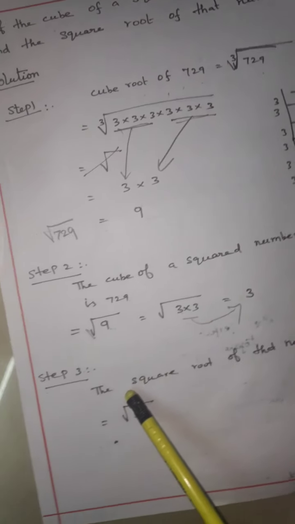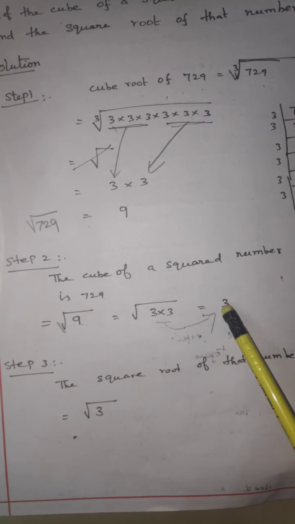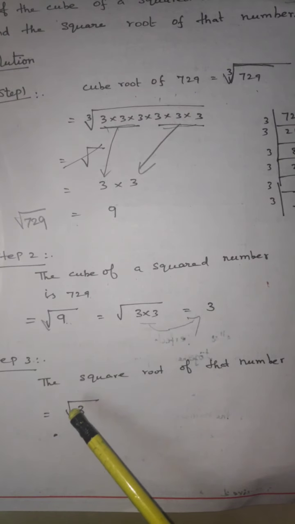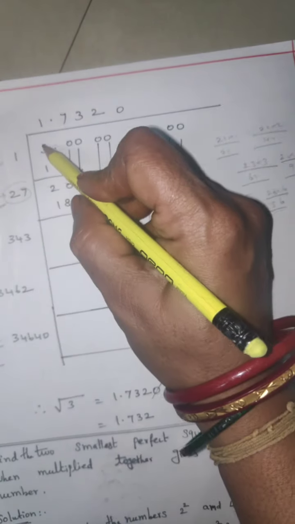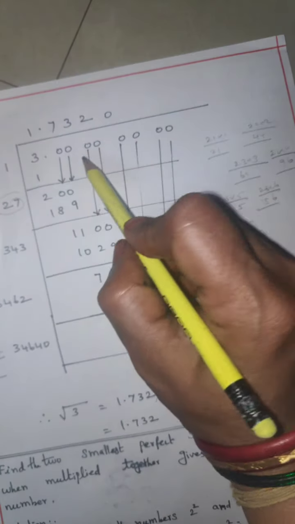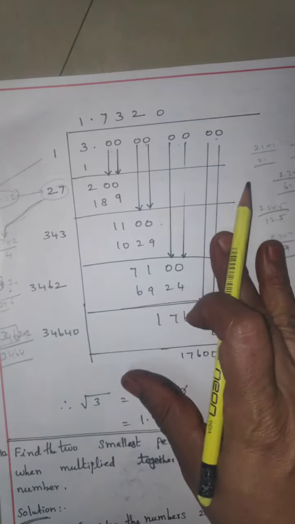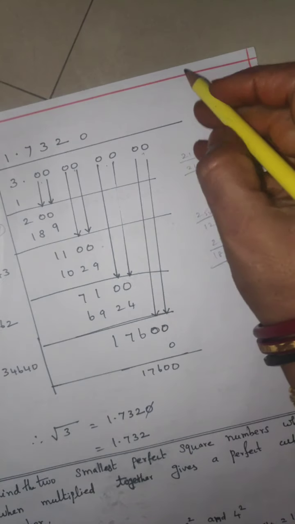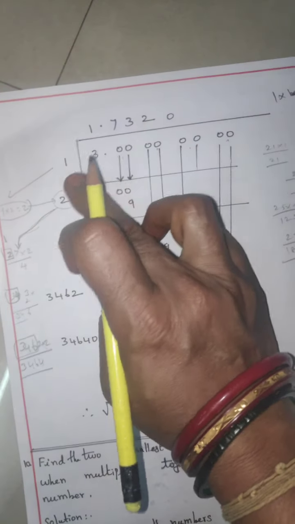Next this 3 from third step, the square root of that number. Which number? Before step answer. Root 3 you find. What is the value of root 3? So division, long division method, 3 after any number also they are not covered. You write in the 2 1 2 4 6 8 0 you write. Find the answer. Now 1 1 is 1, 2 2s are 4. Table is there, have no square root table. That to find, 1 1 is 1.